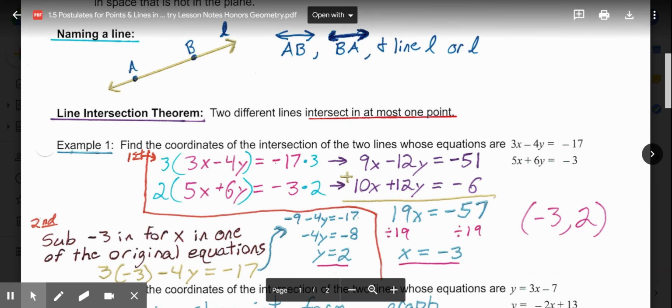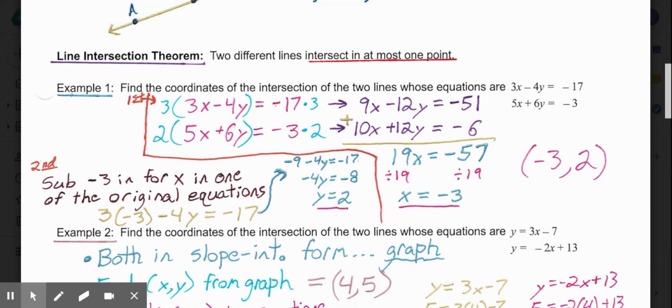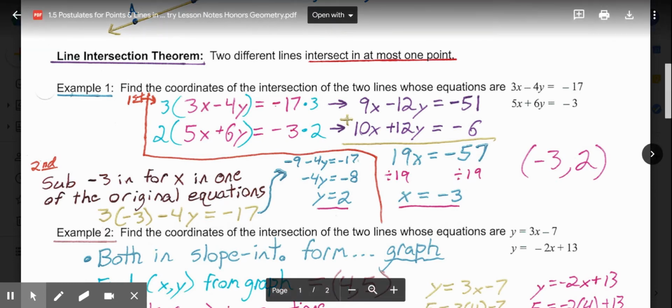So example 1 says find the coordinates of the intersection of 2 lines whose equations are given in standard form: 3x minus 4y equals negative 17, and 5x plus 6y equals negative 3.